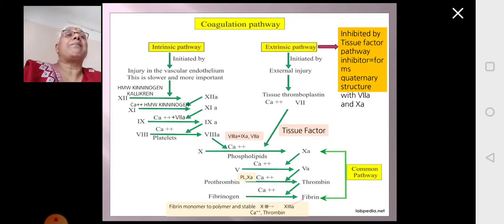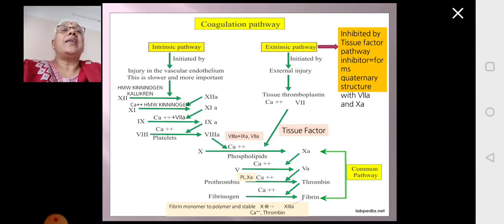So this table is showing all the three pathways, how they are working in coordination with each other to form the clot and stop the bleeding. Let us look at the intrinsic pathway first. How the intrinsic pathway starts: when there is tissue injury, vascular endothelium is exposed.